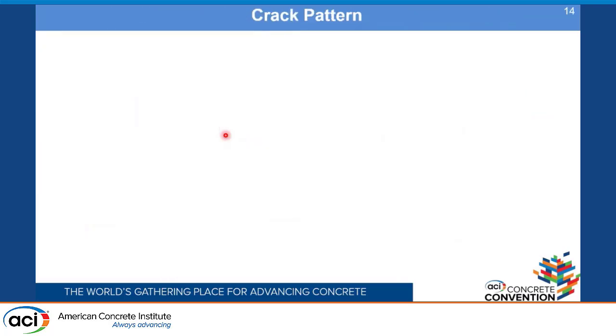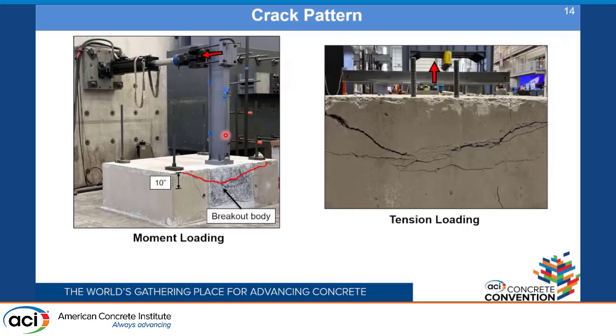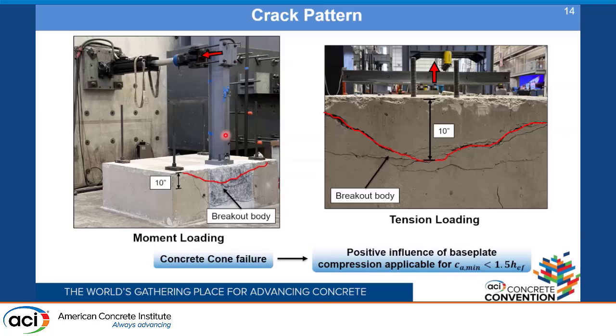Looking at the crack pattern in both the moment loading as well as tension loading case, the depth of the concrete breakout extends up to 10 inches from the surface of concrete, and in case of tension loading, we also have an embedment depth from the surface of 10 inches, which means that it is almost equal to the embedment depth of the anchor. We have concrete cone failure in both the cases, from which we can infer that the positive influence of base plate compression is also applicable where we have an edge distance less than 1.5 times the embedment depth.